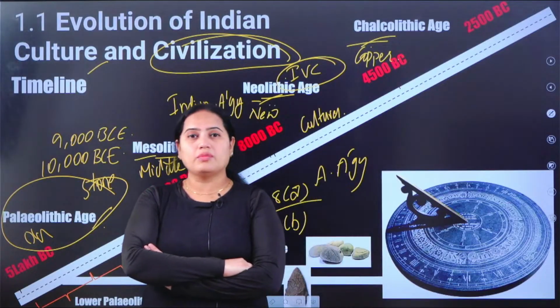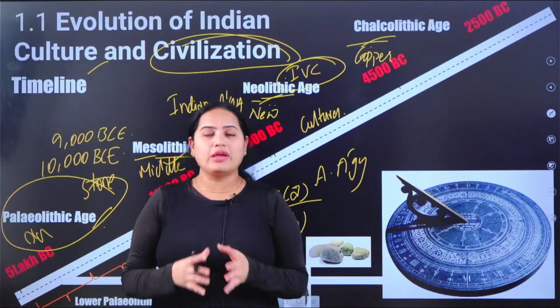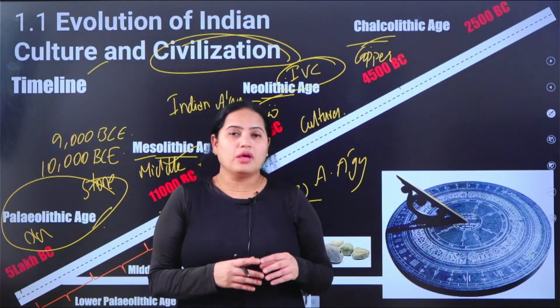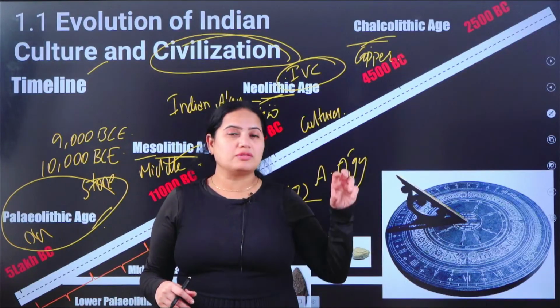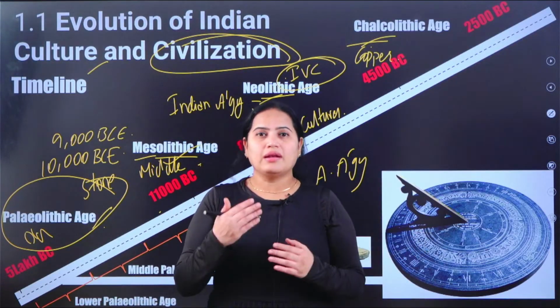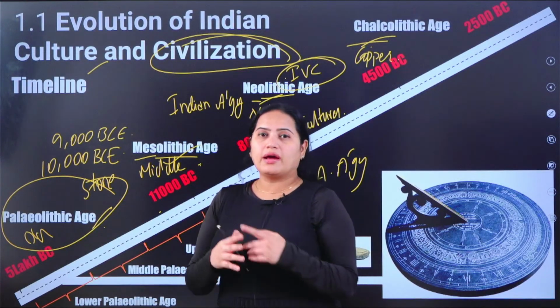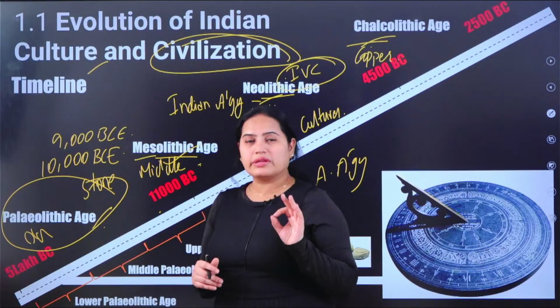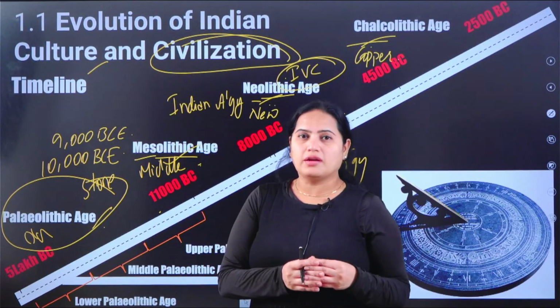What should the IVC be called? It should be referred to as the Harappan civilization. Why? Because according to the convention of archaeology, the site that is discovered first gives its name to the entire civilization. In India, the first discovered site of this civilization is Harappa, so the entire civilization should be called the Harappan civilization.